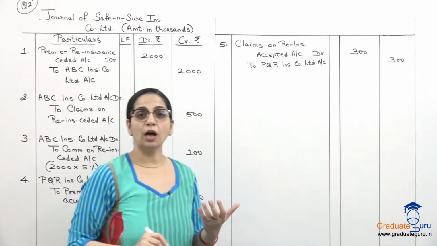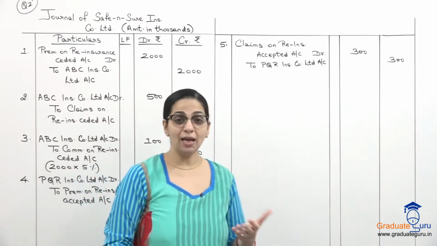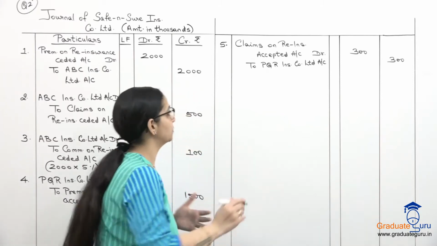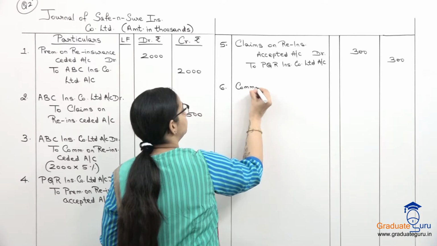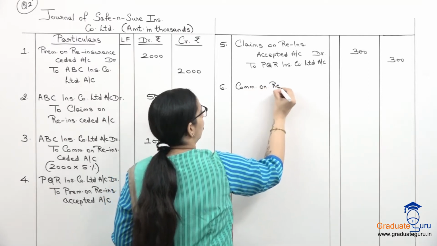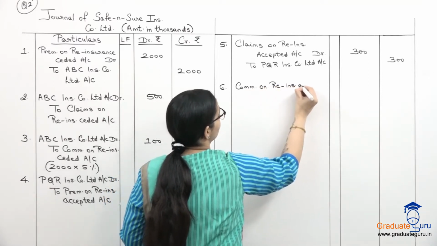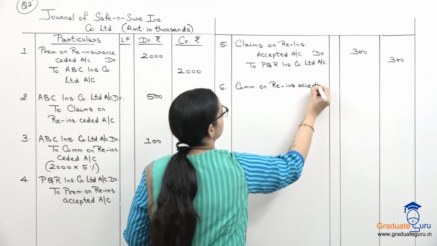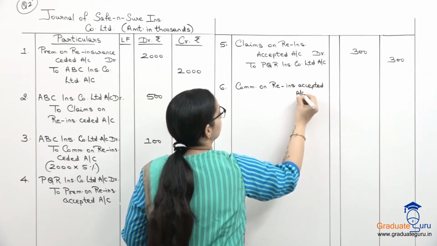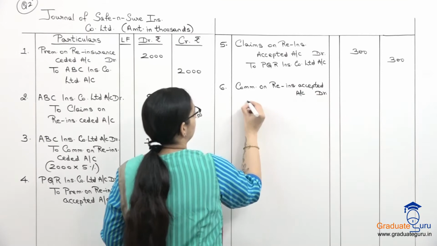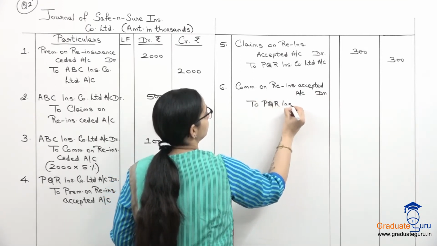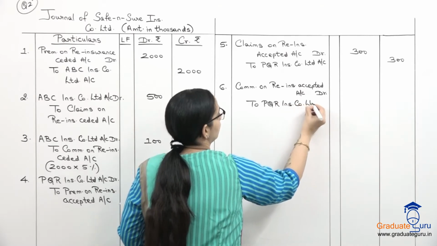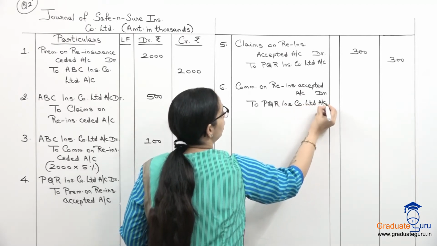And then we have commission. Commission payable on reinsurance accepted. So commission on reinsurance accepted account debit, and we are supposed to pay it to PQR. Again there is a calculation involved.